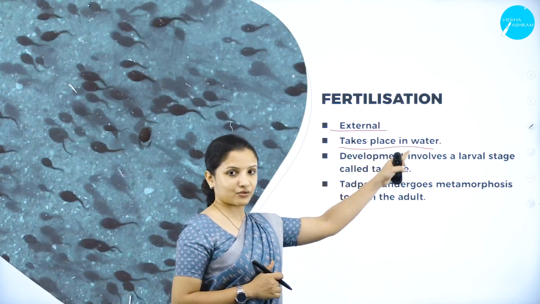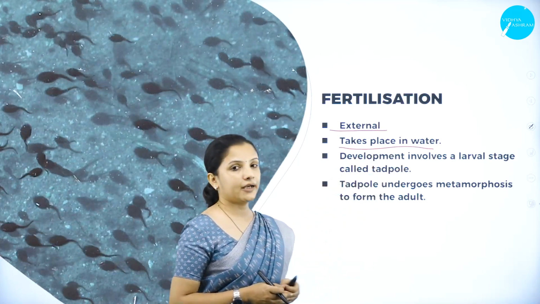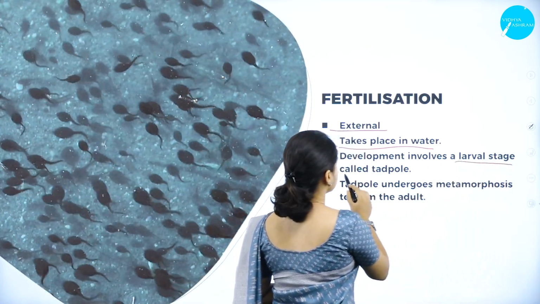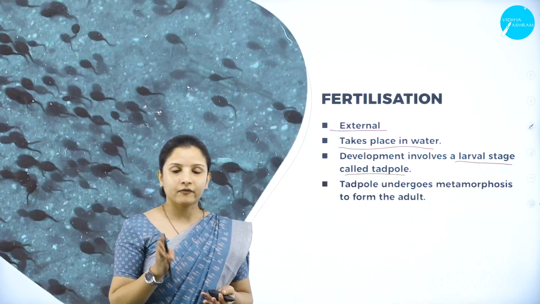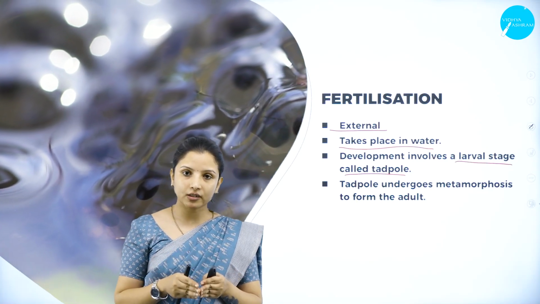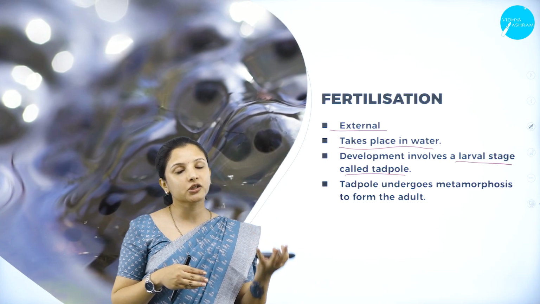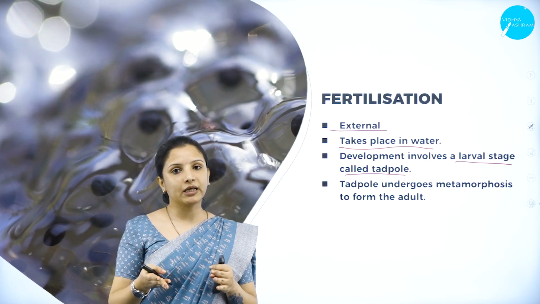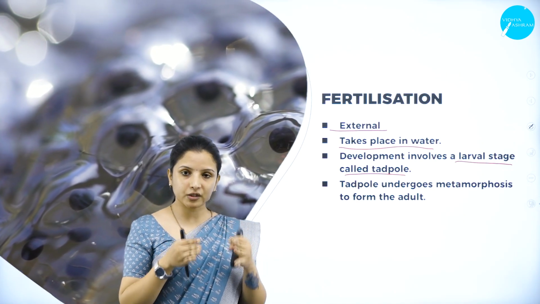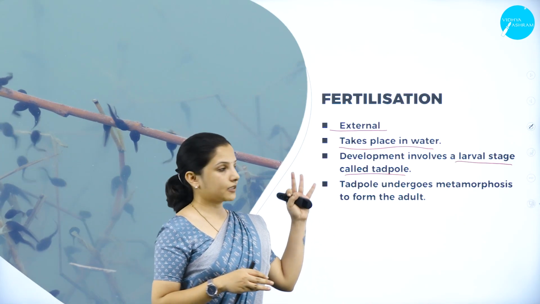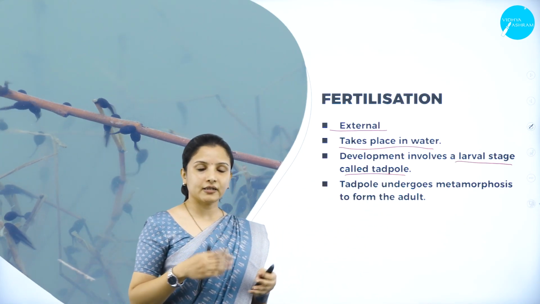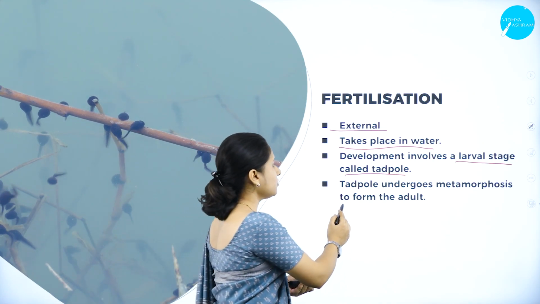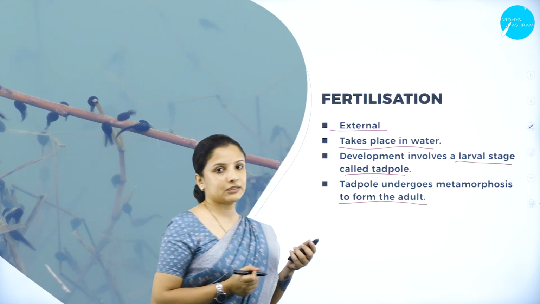So the fertilization usually takes place in the water, and the development is indirect. Why is it indirect? Because there is a larval stage, which is called the tadpole. In the tadpole stage, the tadpole doesn't look like the adult frog. It looks like a fish, and later on it will develop into an adult frog. So because it has a larval stage, the development is indirect here. And the tadpole finally undergoes metamorphosis, or gets converted into an adult frog. So this is the fertilization process.